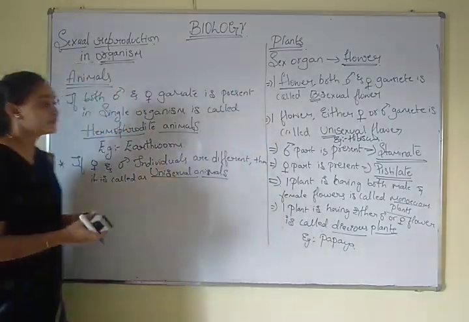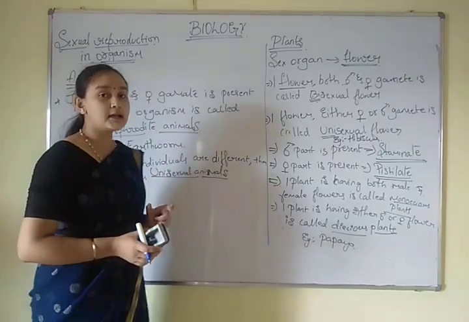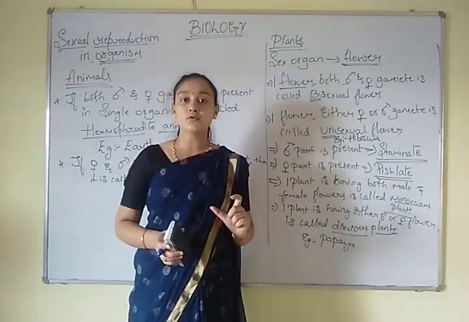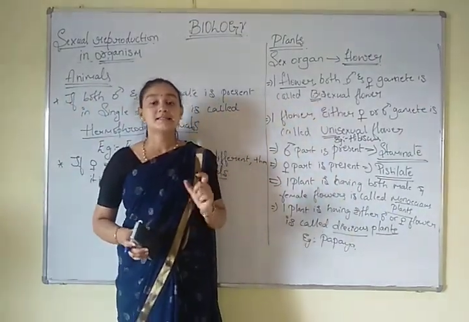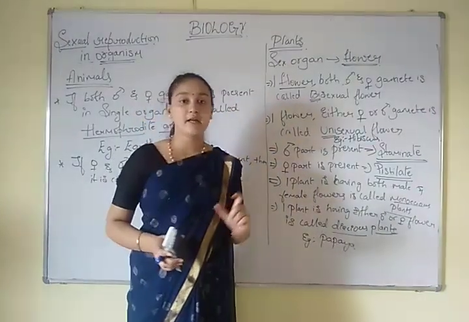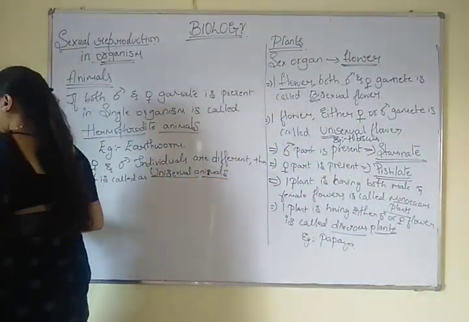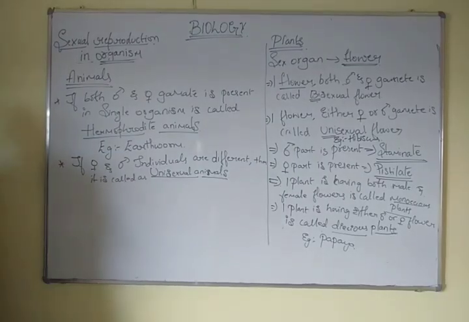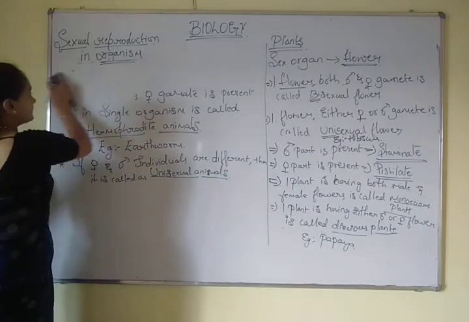There is another thing: certain plants will produce a flower just once in a lifetime, and they are called monocarpic.